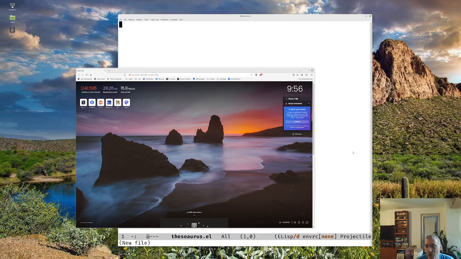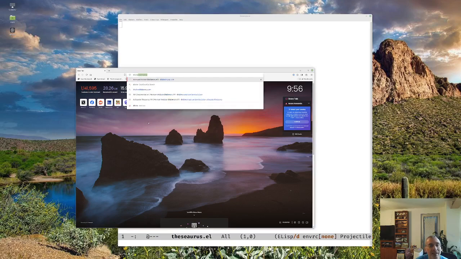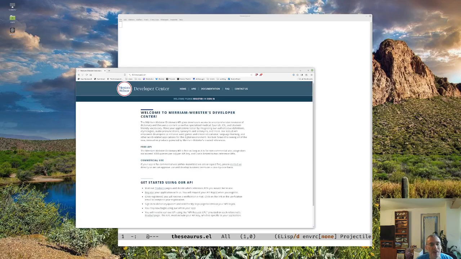But something simple which will let us get data from an outside source and then make an interesting use of it within Emacs. And so what we could do is explore doing a little dictionary lookup, a thesaurus type thing. So I found this website. Let me get my cursor where it has to be. DictionaryAPI.com, and this is Merriam-Webster's dictionary, but it's their API.